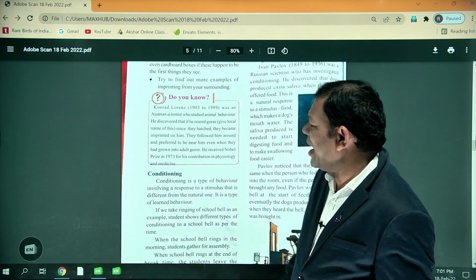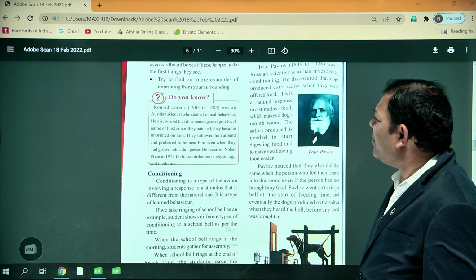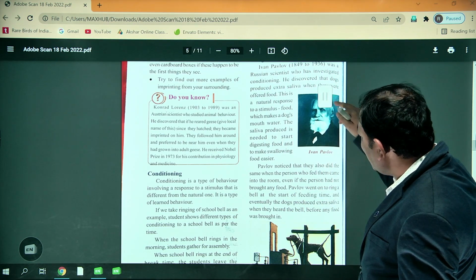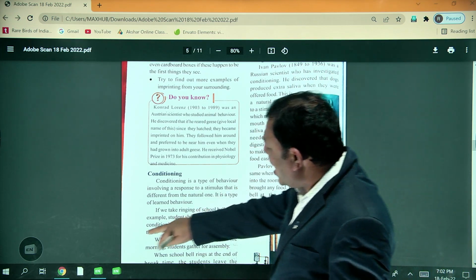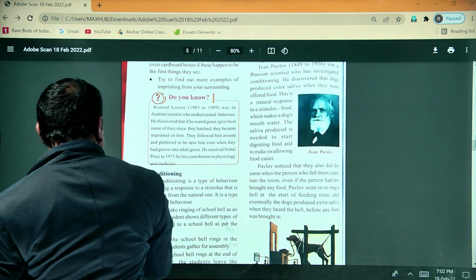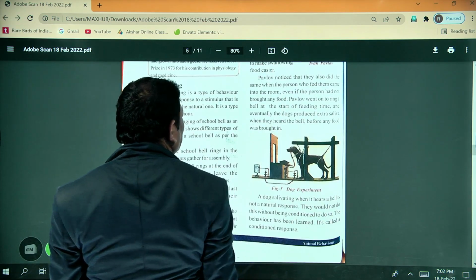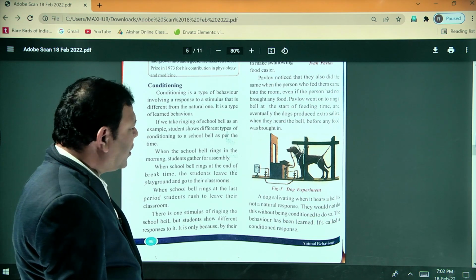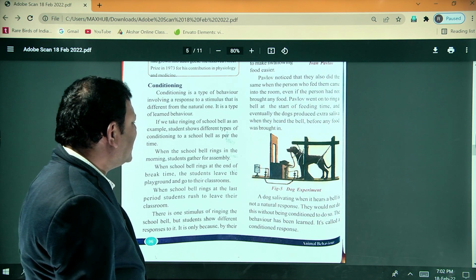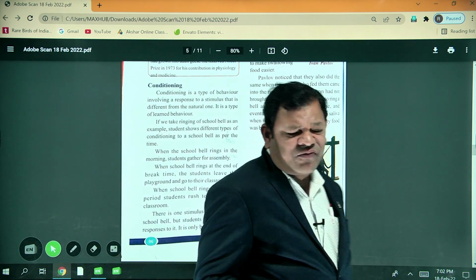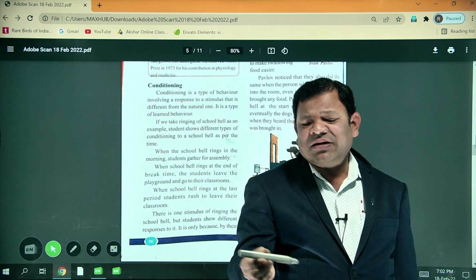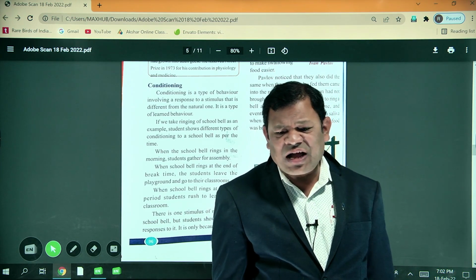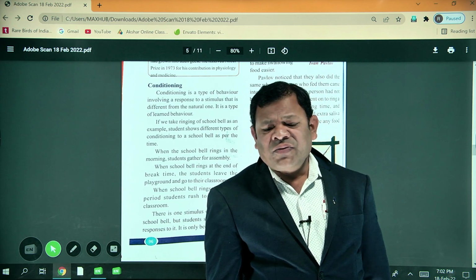Similarly, conditioned behavior. Ivan Pavlov is the scientist. Ivan Pavlov conducted many experiments on dogs. When food is provided to the dog, the dog secretes saliva.